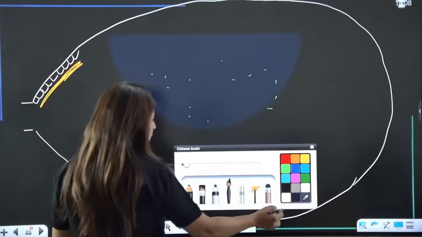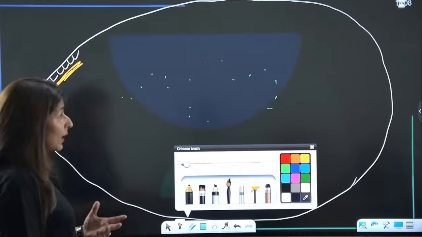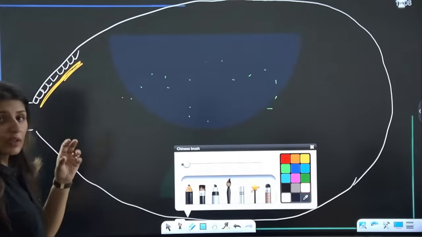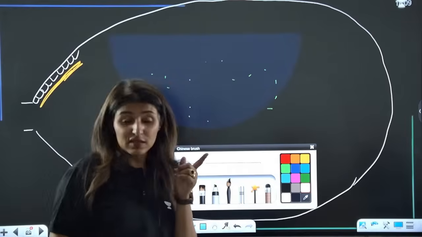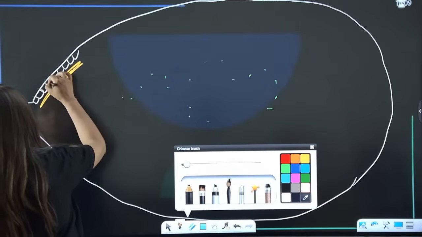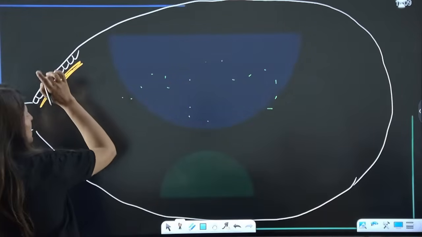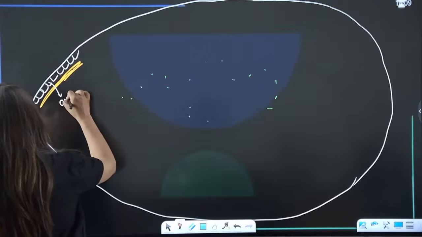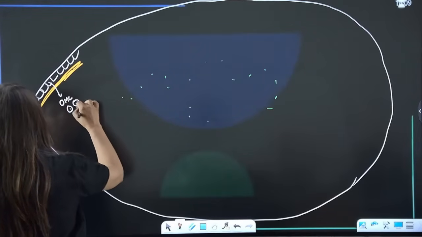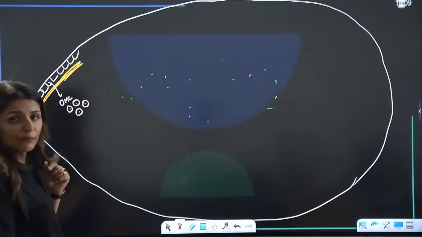Now, starting with why it started. First of all, it started before birth, that is during the fetal stage. The germinal epithelial cells, which represent the ovum mother cells, are going to come and lie in the stroma.